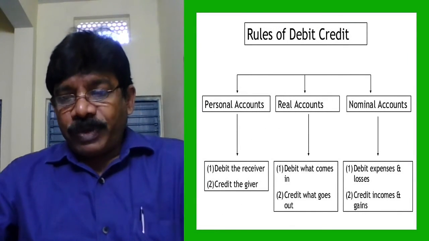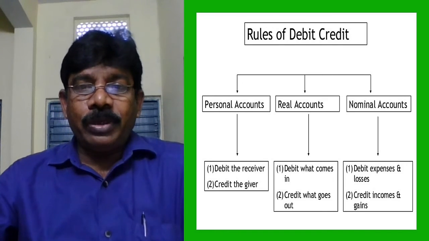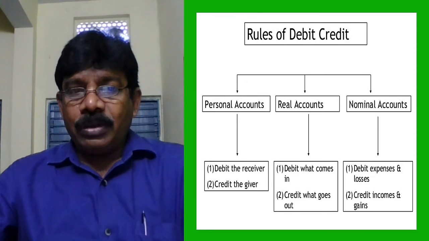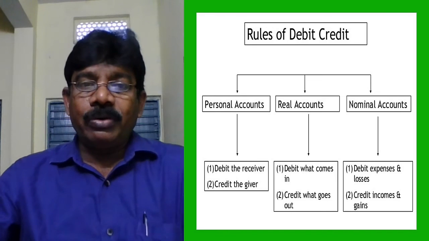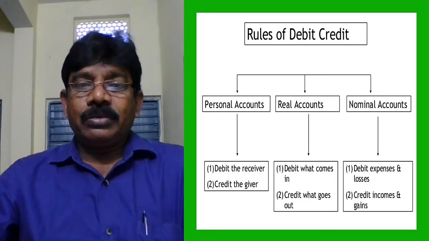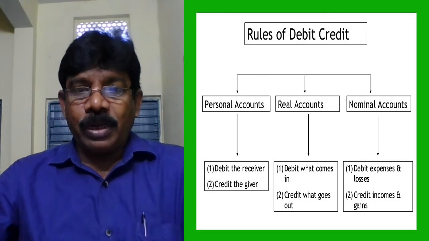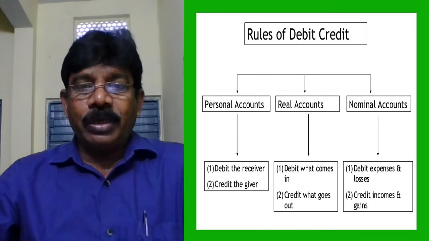Once the types of accounts are known, we have to understand the rules of accounts. For each of the three types of accounts, the rules are different; from one type to another, different rules apply. How many types of accounts are there? Three types. What are they?